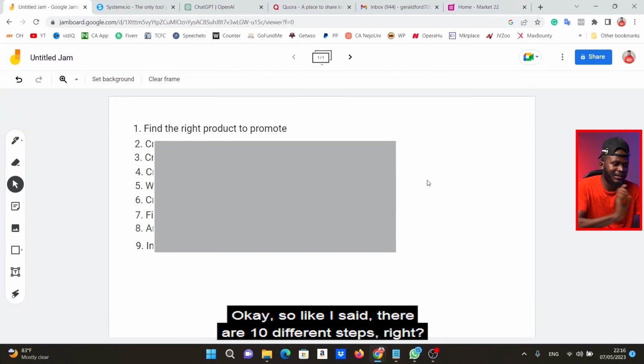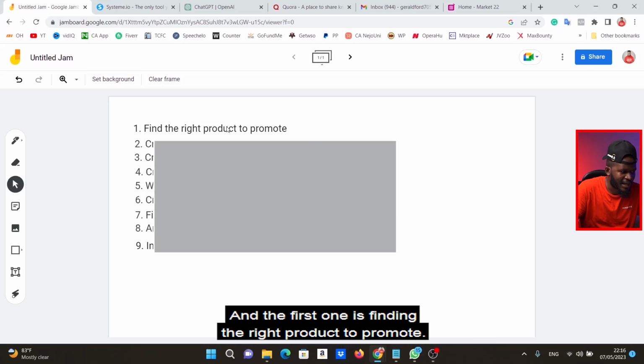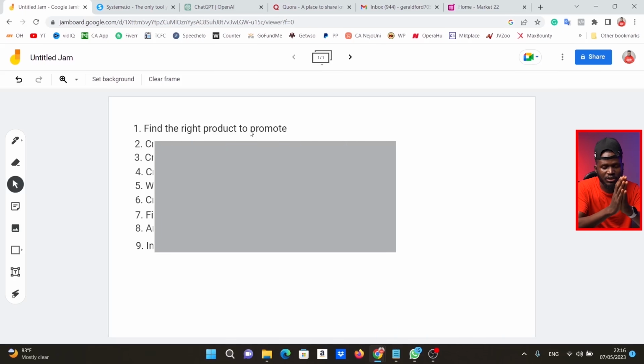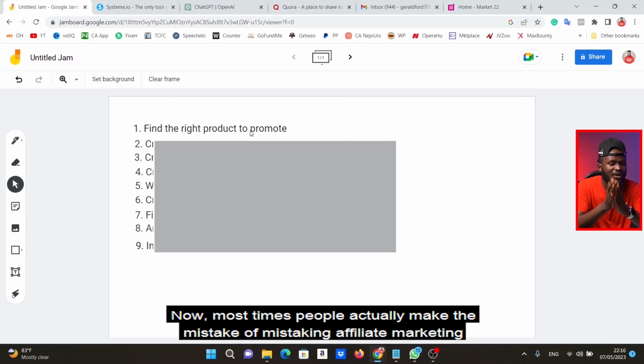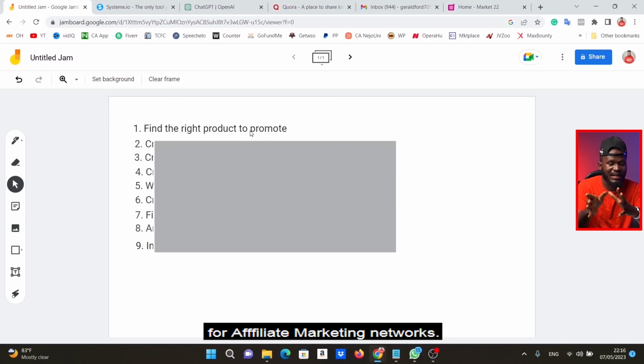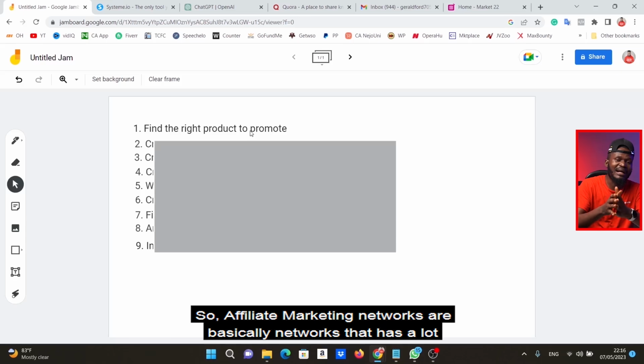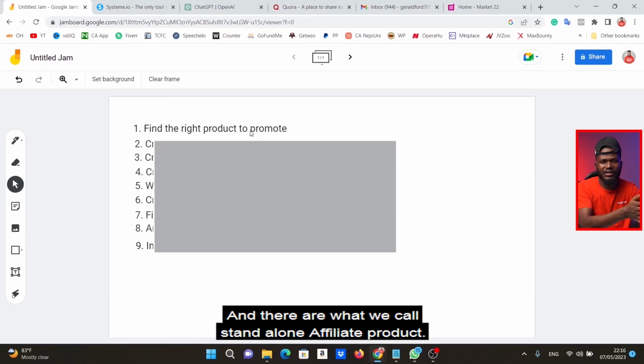Okay, so like I said, there are 10 different steps, right? And the first one is finding the right product to promote. So now, how do you find the right product? Now, most times people actually make the mistake of mistaking affiliate marketing for affiliate marketing networks. Affiliate marketing networks are basically networks that have a lot of affiliate programs inside of them. And they are what we call standalone affiliate products.